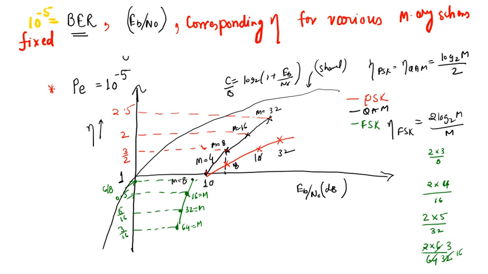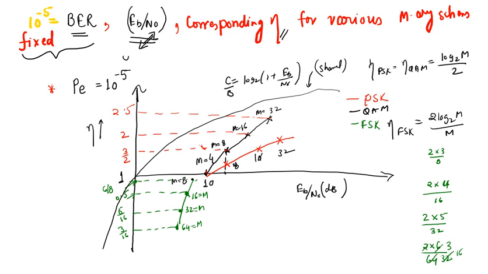So for this, we plot this type of curve where we fix our bit error rate performance. For example, in this case, we are fixing the bit error rate of our setup at 10 to the power minus 5. So we are saying, okay, what is the corresponding value of spectral efficiency and the power required to achieve this bit error rate performance.